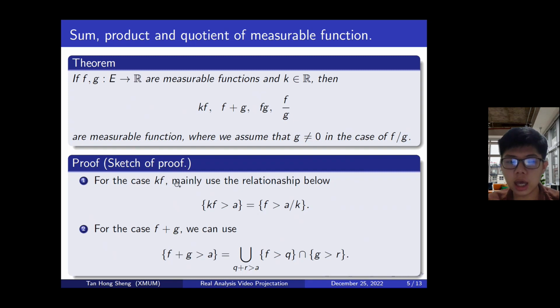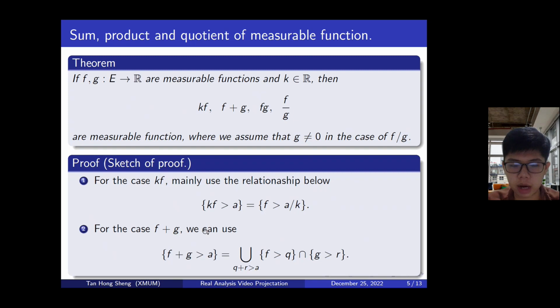For the first case, k times f, we will use the relationship kf greater than a equals f greater than a over k, where we want to mention that the direction of this inequality will depend on the sign of k.